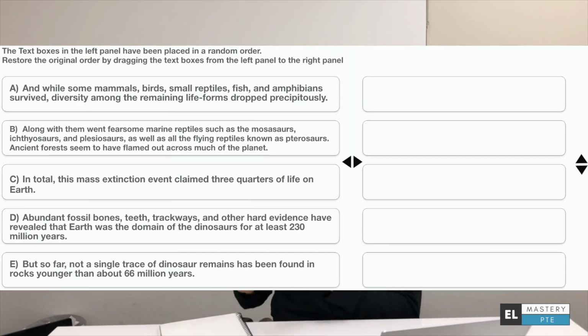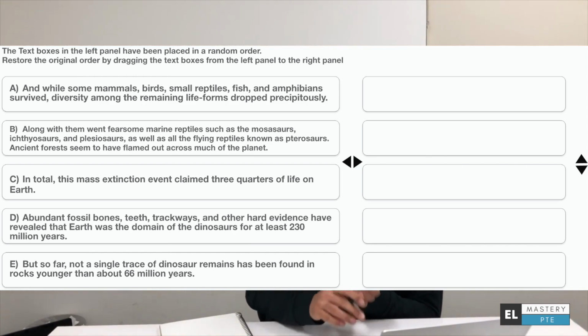All right, so we did one example so far for the rearrange the paragraph exercise. If you got that right, well done. If not, that's not a problem, you're getting there. So let's just do another example, this time a bit more complex. So now we can see 5 different points, and the first one is, and while some mammals, birds, no, I don't think that could be the first sentence. It starts with an and. Along with them went fierce, again, it starts with along with them went. That pretty much gives it away.